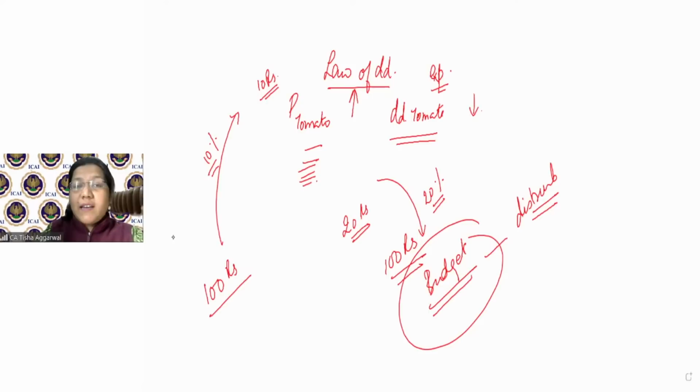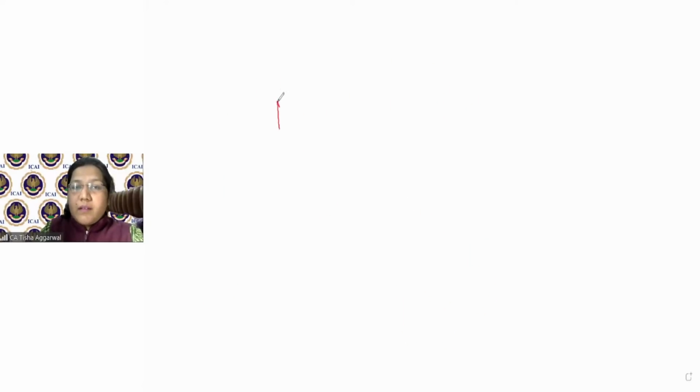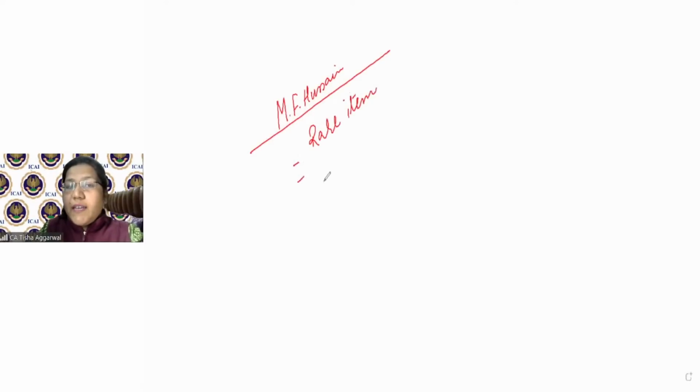I'll give you another example. A painting by M.F. Hussain. A rare item, a very conspicuous consumption, something which relates to your status symbol.